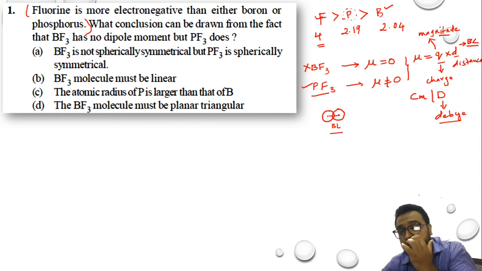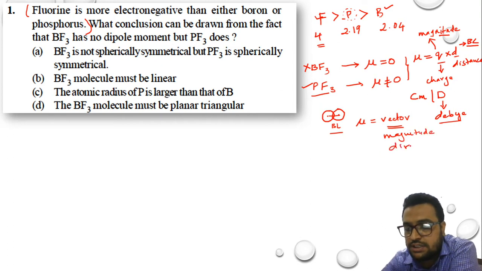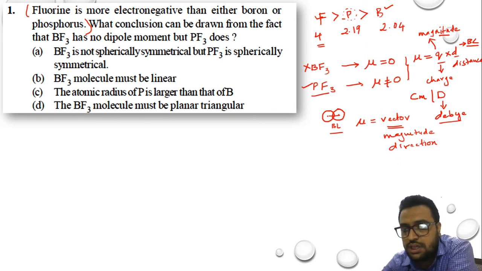So we need to talk about charge and bond length, and we also know that our dipole moment mu is a vector quantity. We have already studied this. Why a vector quantity? It has magnitude, along with that it also has direction. So where is direction? We talked about magnitude. The spread of charge can be called magnitude.